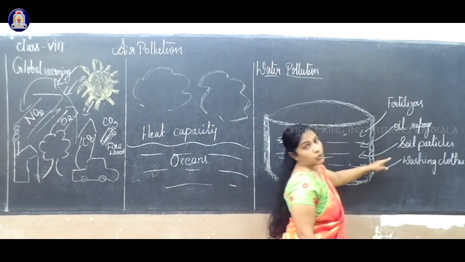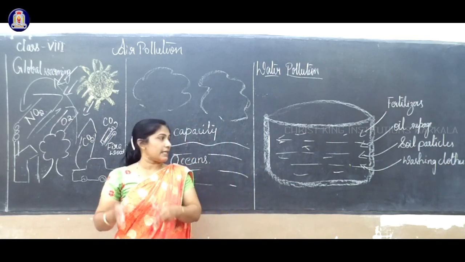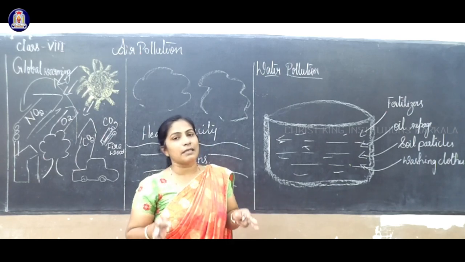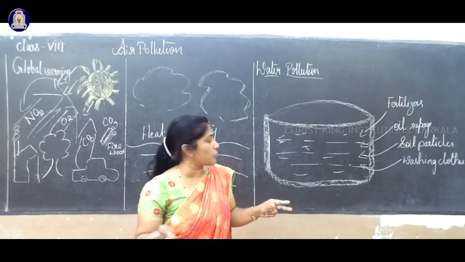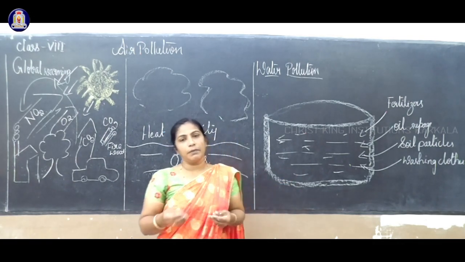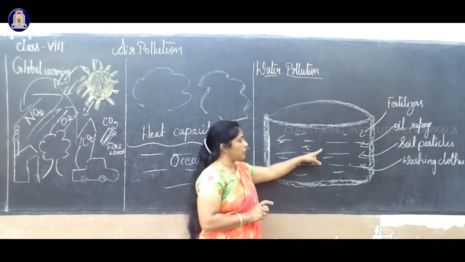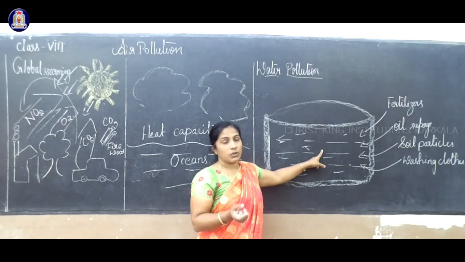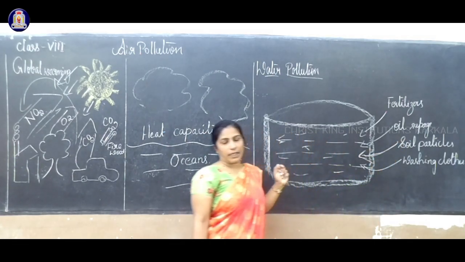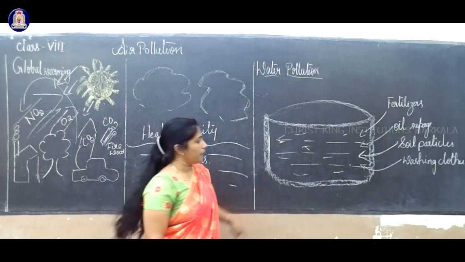Soil particles. We have studied already coal, combustion, fossil fuels, etc. Soil is a mixture. It consists of different types of particles, maybe fertilizers, manure or cow dung, etc. Mainly the soil includes many minerals. So when it flows to the river, pond or ocean, it pollutes the water and leads to water pollution.